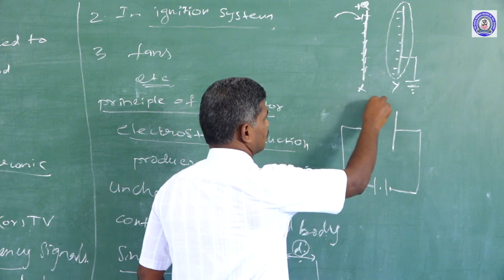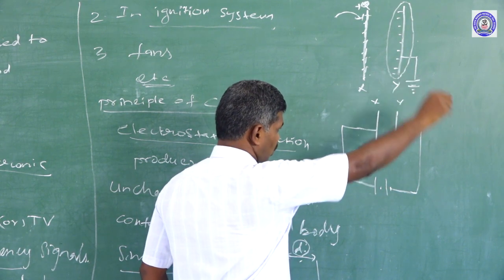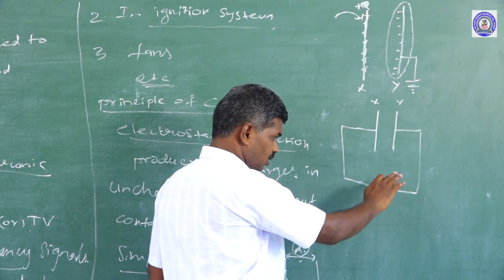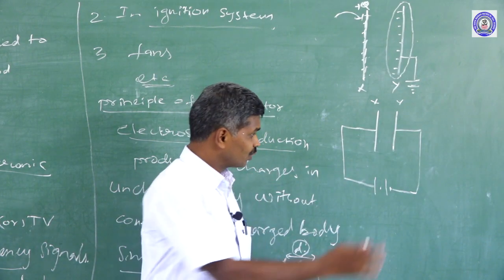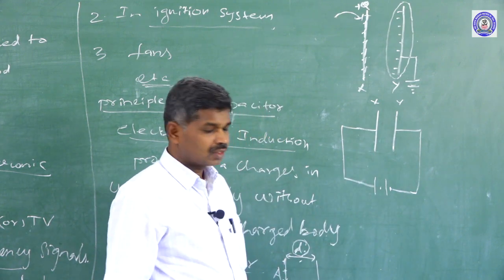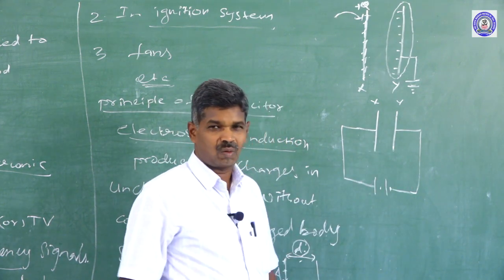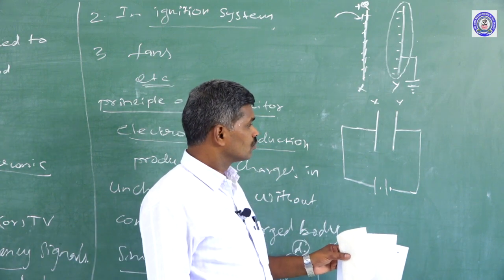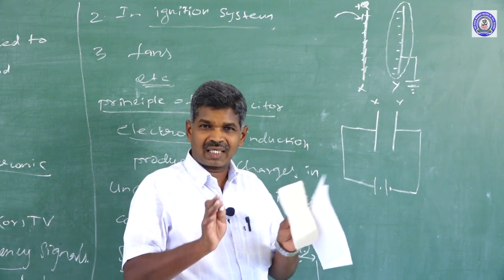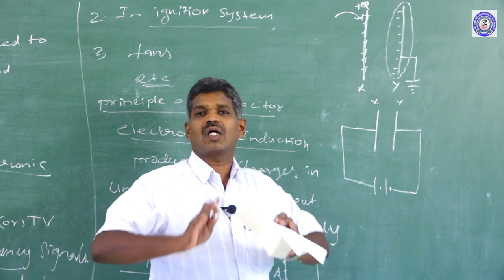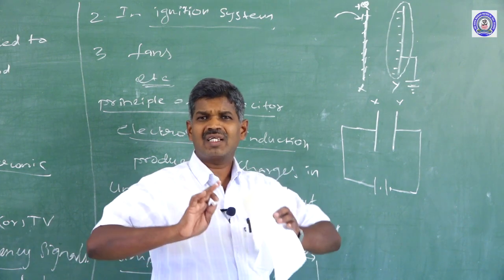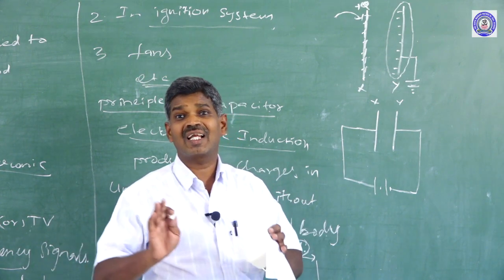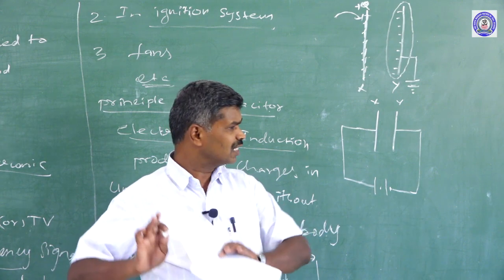The first plate is X, the second plate is Y. If this capacitor is connected to the battery and you switch on the battery, it supplies electrical energy. What happens is that in one plate electrons are removed. If it is a conductor, it has free charges. Which ones act as free charges? Free electrons act as free charges.